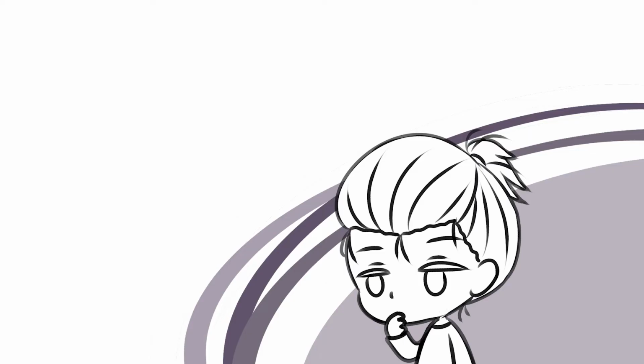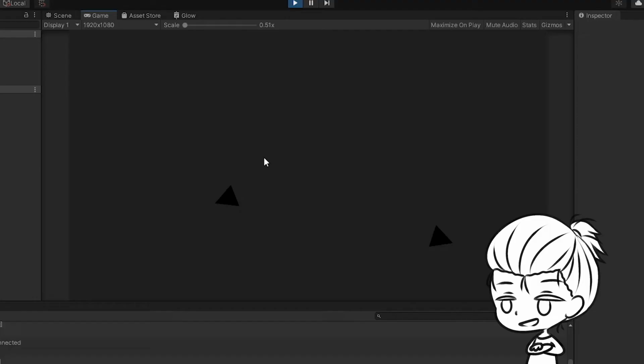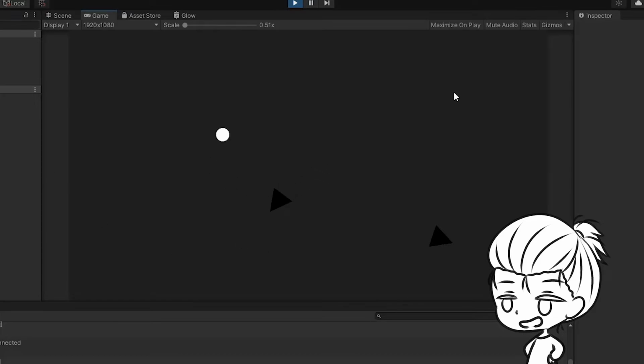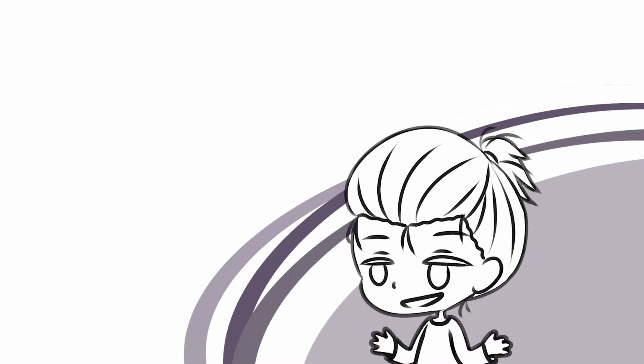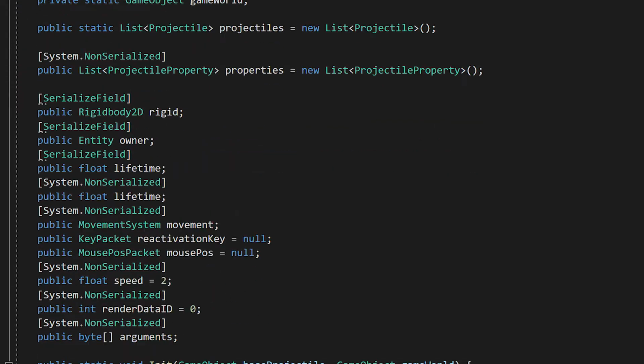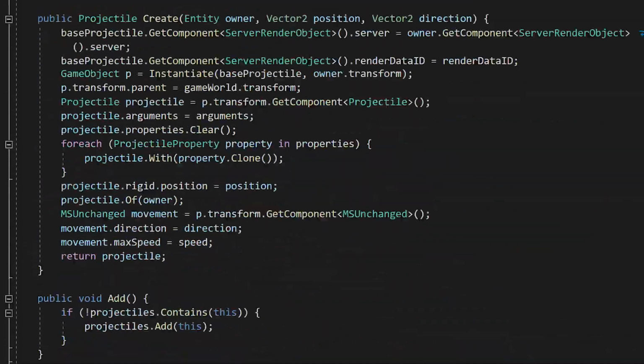I guess I need to give a brief explanation of how the system works, so here it is. The entity system gives objects a health bar and the ability to shoot projectiles. The projectile system decides how projectiles interact based on their given properties, and the movement system tells them how to move. Yeah, that's basically it. That might be way too brief of an explanation, but I suppose you don't want to look at my crappy 5,000 lines of code, so...